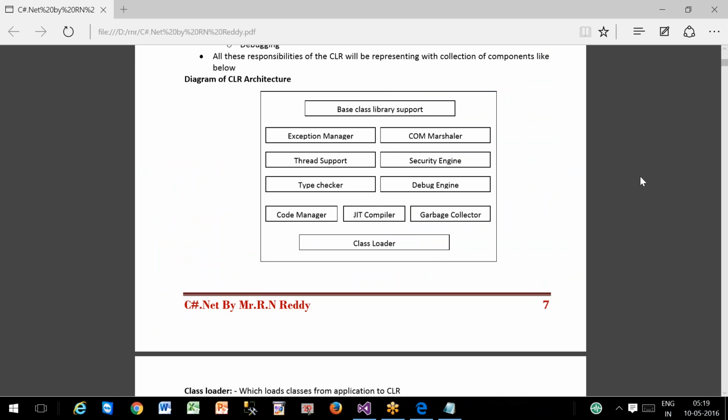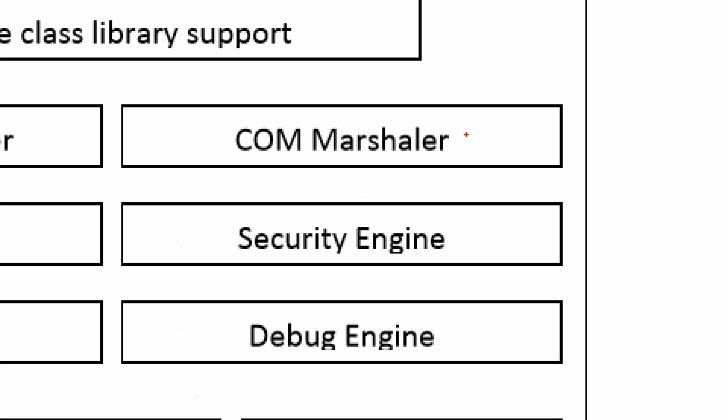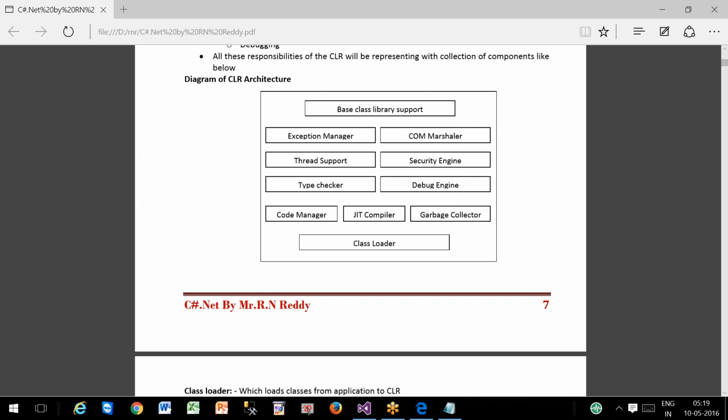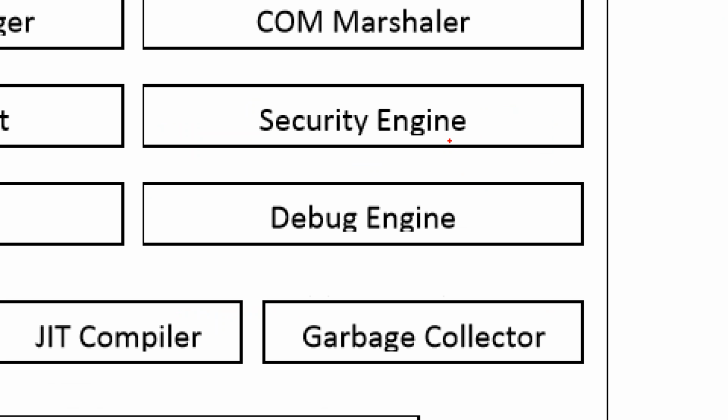Now, Shravya, repeat what I said. COM stands for Component Object Model. It allows the .NET applications to consume the reusable components, which are called COM components. Very good, enough. Right.